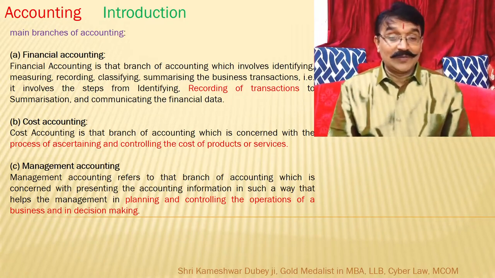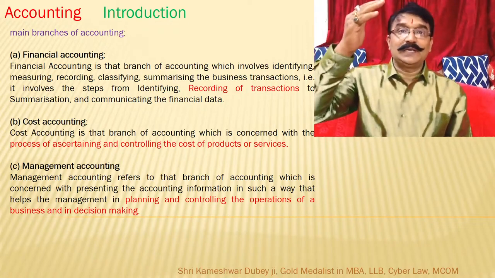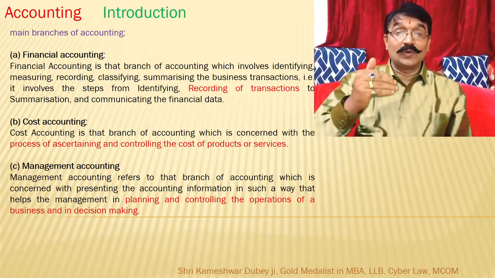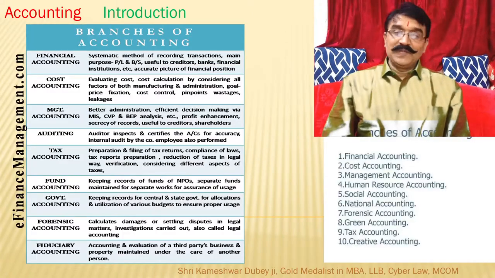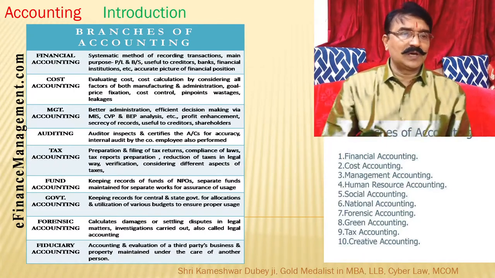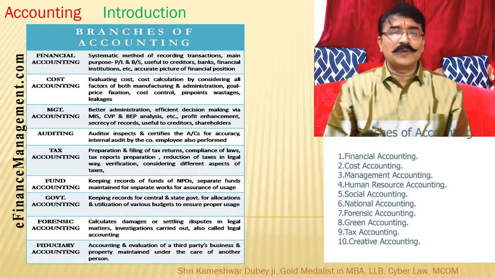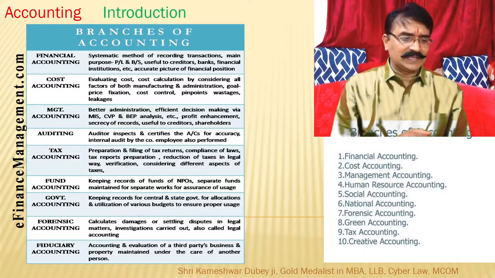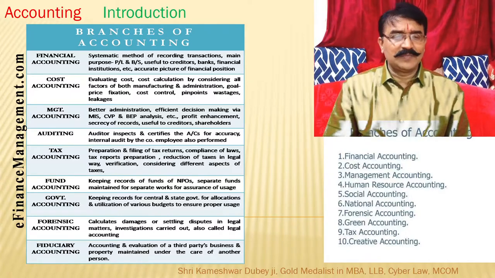Then management accounting. Management accounting is for managerial level persons. They have to take decisions about planning and controlling the operations of the entity. In addition to these three branches, there are some more branches like auditing, tax, fund accounting, government accounting. Forensic accounting is calculating damages and settling disputes in legal matters. Then fiduciary means a third person's business.